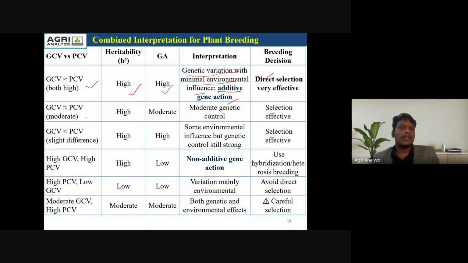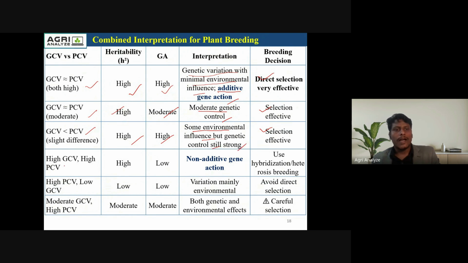Okay, if there is moderate GCV and PCV, high heritability and moderate genetic advance, here the selection may be very effective due to the moderate genetic control. If there is slightly different GCV and PCV, high heritability and high genetic advance, here also selection is very effective due to some environmental influence, but the genetic control is still strong.